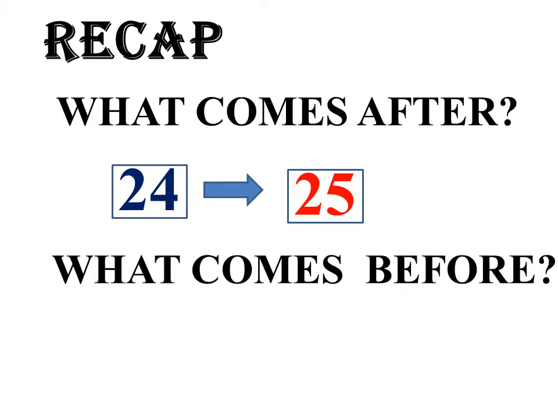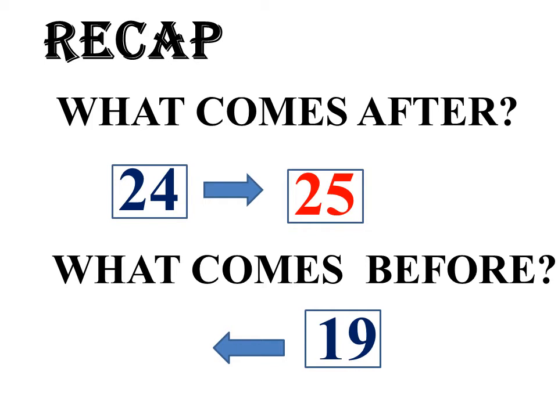Now, what comes before? Before means पहले. Now I have a number and the number is 19. Tell me what comes before 19.